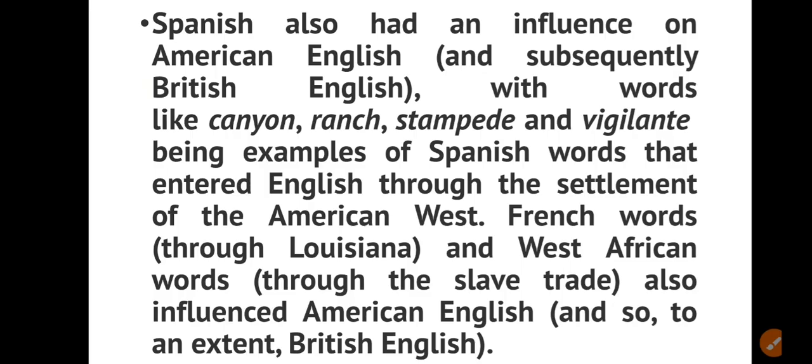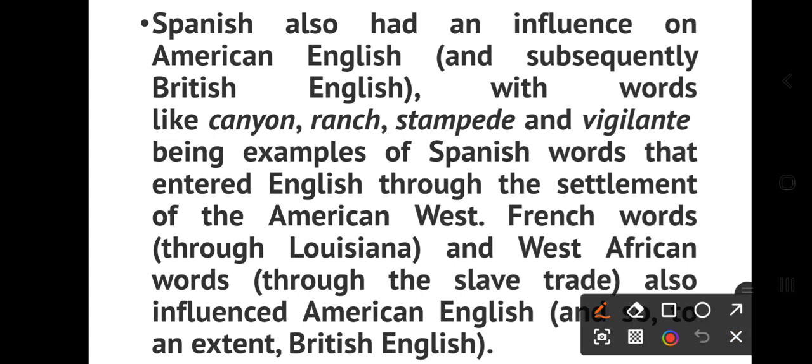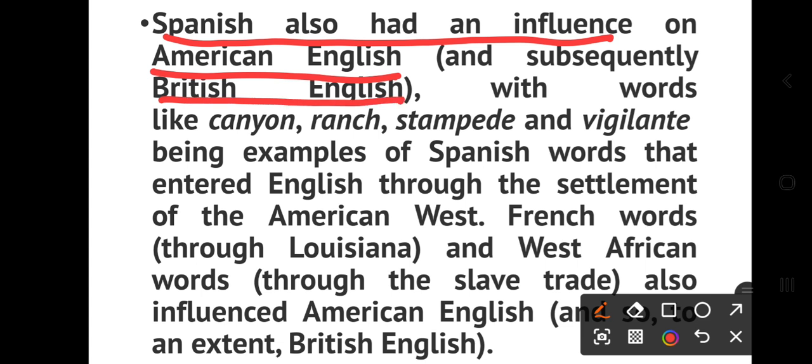Next, Spanish also had an influence on American English, and subsequently British English, with words like canyon, range, stampede, and vigilant being examples of Spanish words.